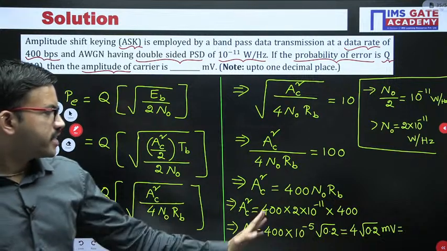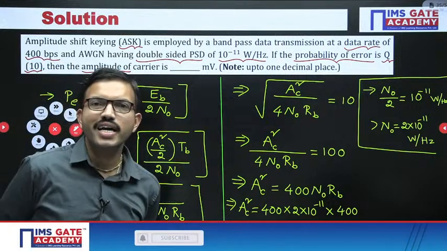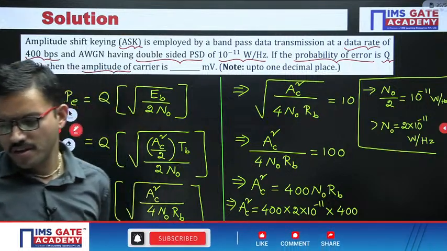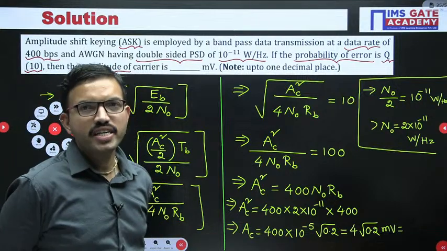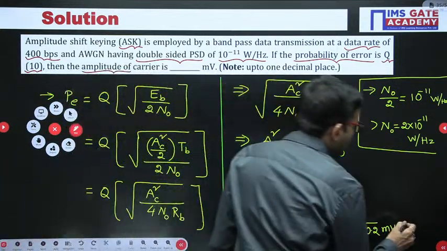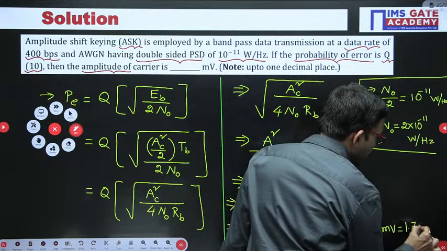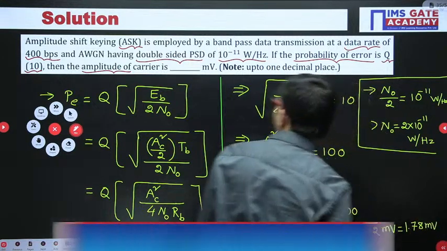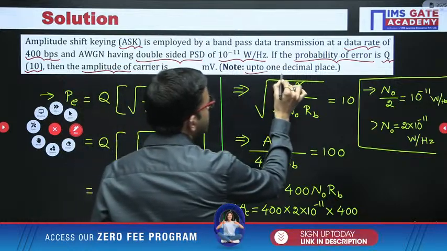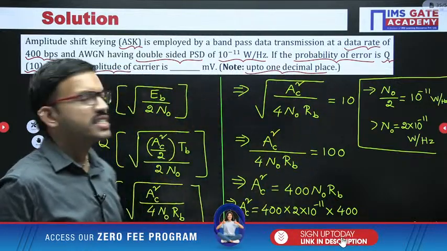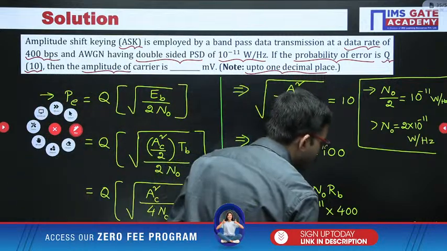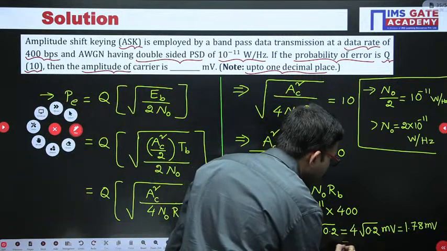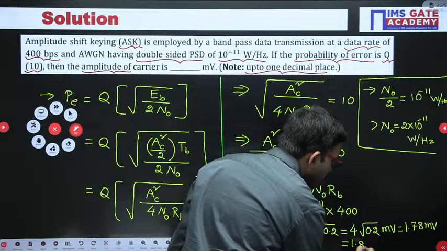All of you give it a try. It is very simple. If you want, you can use a calculator or mobile. Yes, very good, Nobita. 1.78 millivolt you are getting. But in this question, I have asked that you can round off to 1 decimal place. Since in the question they mention 1 decimal place, accordingly we can round off. So from here we are getting 1.8 millivolt.